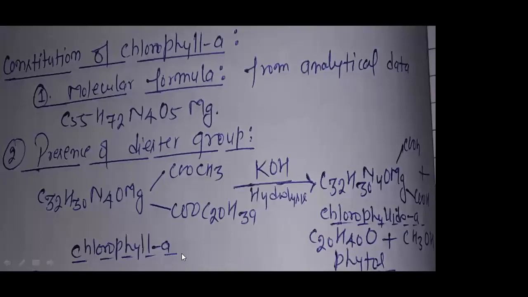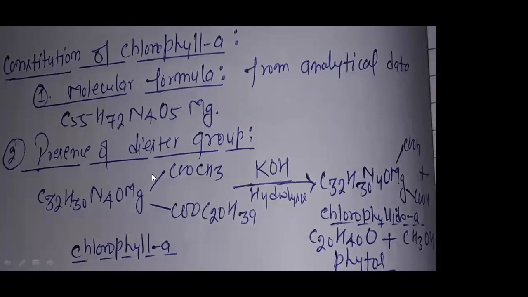So first of all, as we had already discussed, a very important point is the molecular formula of the compound. For that, we use analytical analysis, right? From analytical analysis, we get the molecular formula of chlorophyll A: C55H72N4O5Mg, right? So 55 carbon, 72 hydrogen, 4 nitrogen, 5 oxygen, and 1 Mg. These are the elements which exist in our chlorophyll A.